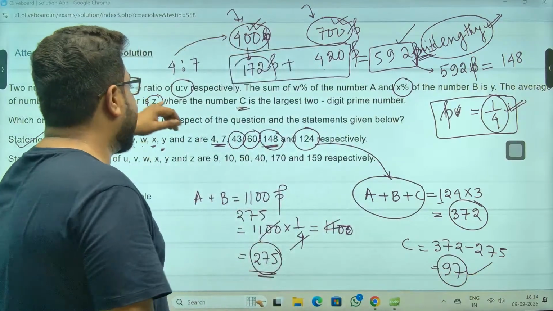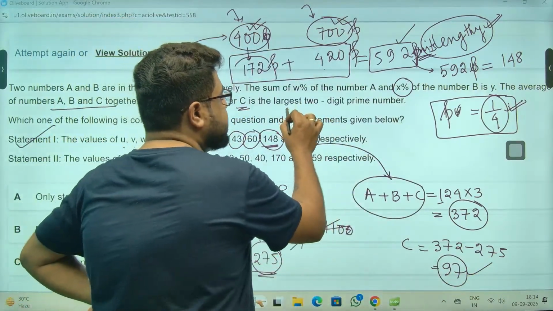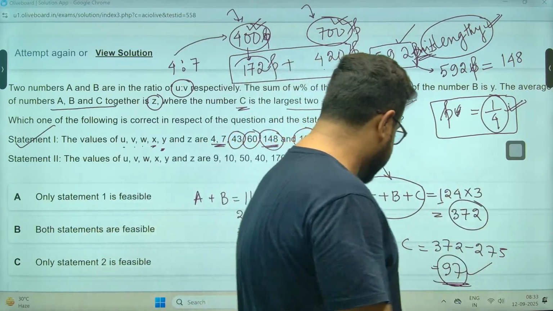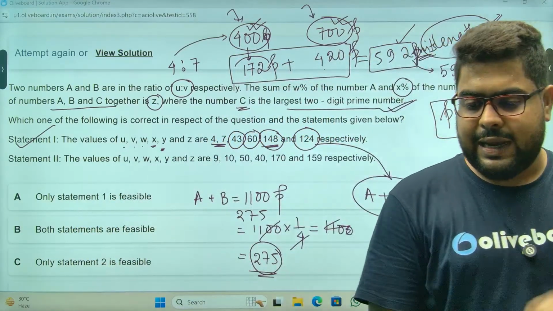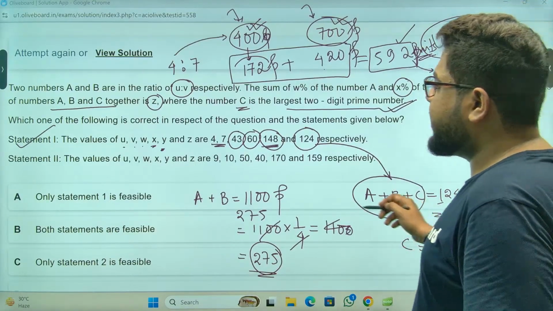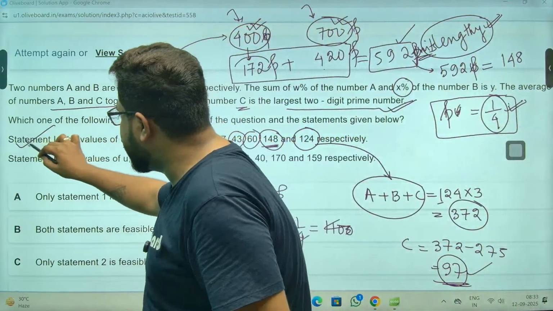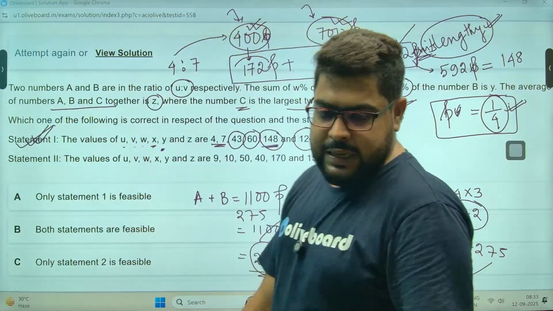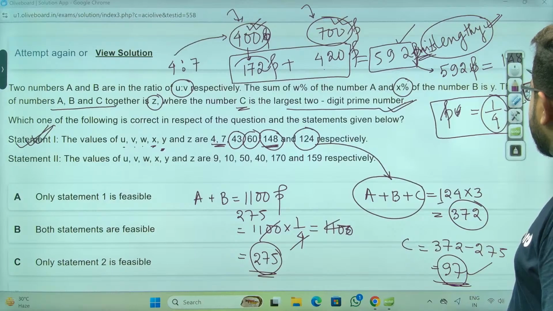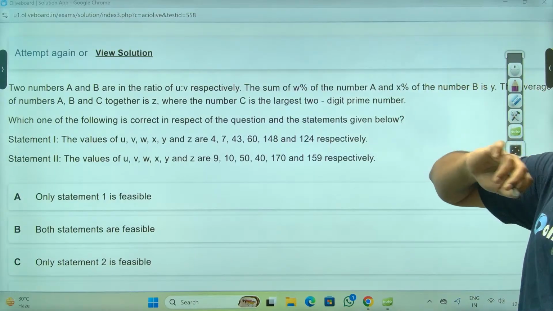Which they are saying where the number C is the largest two-digit prime number. Yes, sir, 97 is the largest two-digit prime number. It is definitely the largest two-digit prime number. So that means statement 1 is absolutely correct. It is absolutely correct.